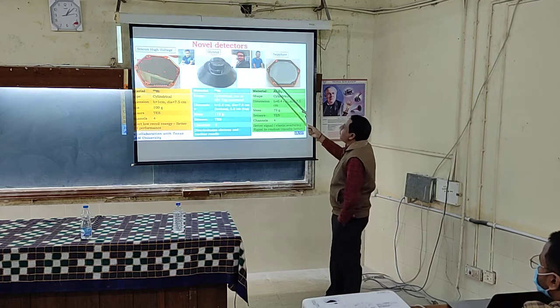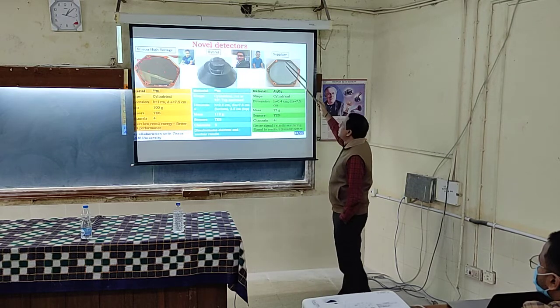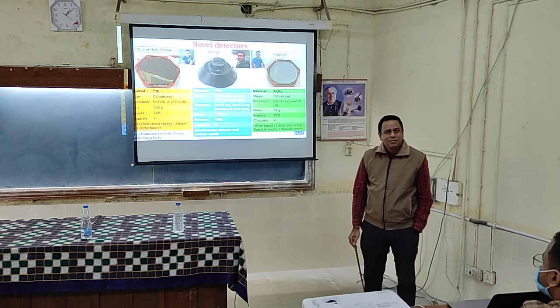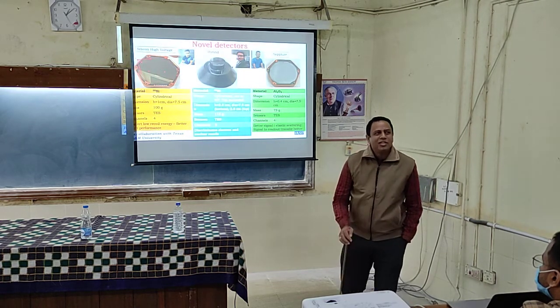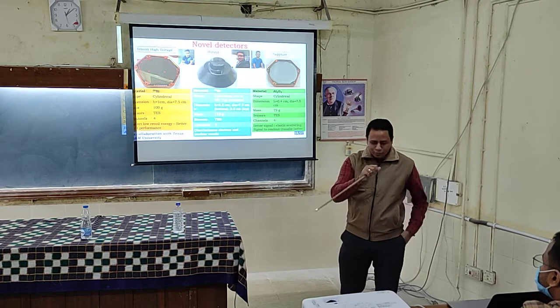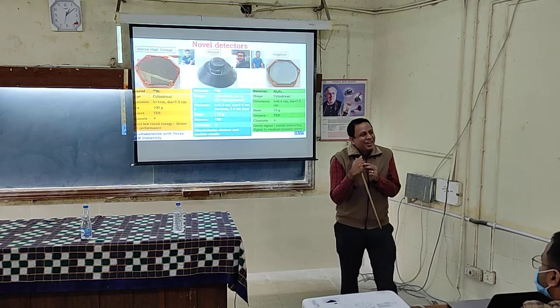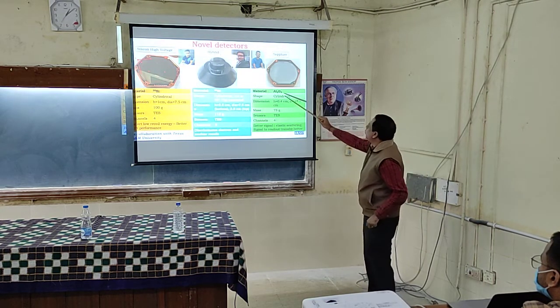So we try to build different kinds of detectors: silicon, some hybrid detectors, some sapphire detectors. Sapphire is made up of aluminium oxide, Al2O3.